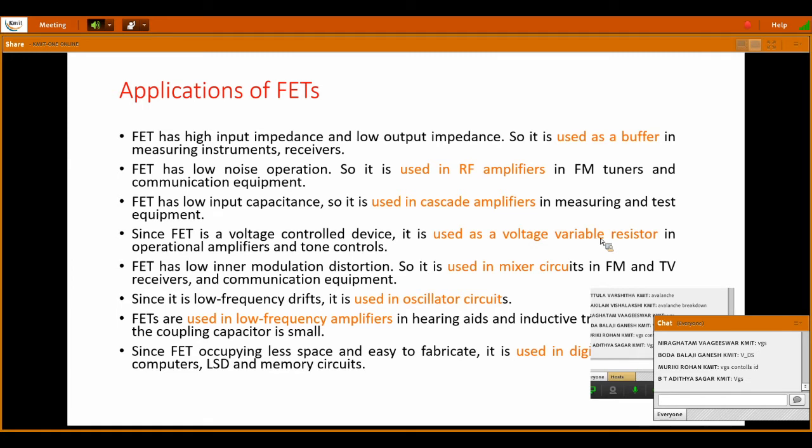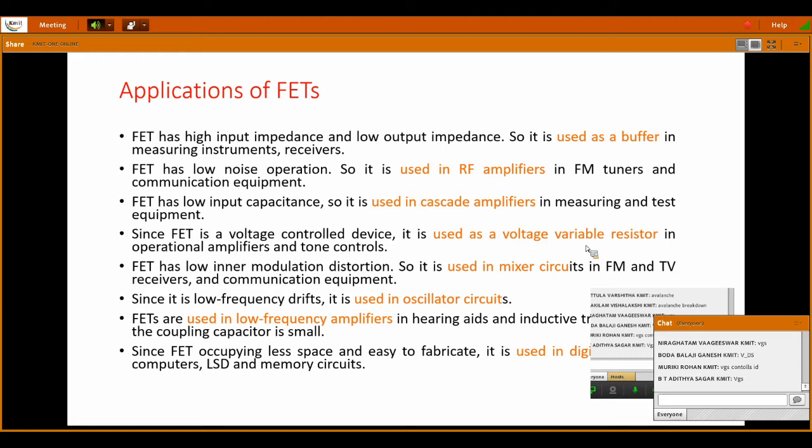Since FET is a voltage controlled device, it is used as a voltage variable resistor in operational amplifiers and tone controls. Some of the terms are new to you, ma'am: operational amplifiers, communication equipment, measuring instruments, because all these are communication terms. But don't worry, just remember this, whatever you know. Generally it is used as an amplifier. It is mostly used in communication equipment, instruments, electronic devices. So remember these highlighted terms: in amplifiers, buffer, in operational amplifiers, etc.